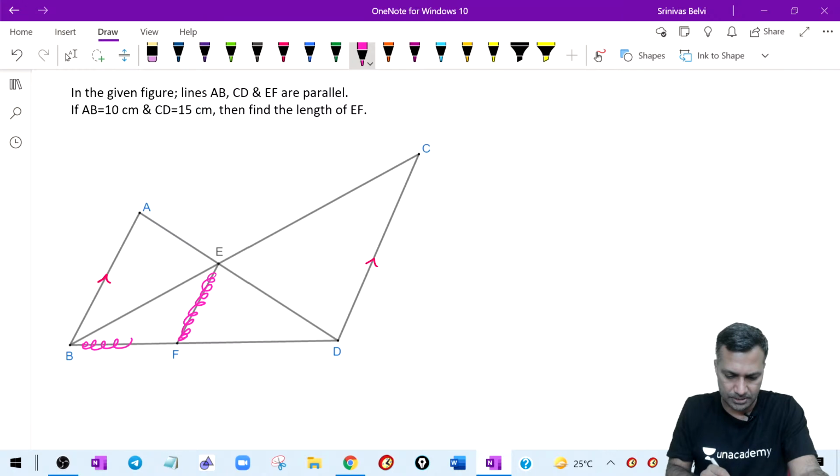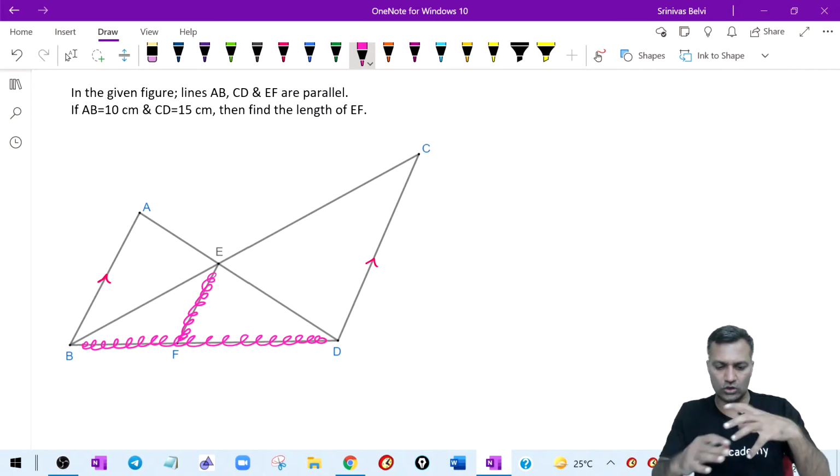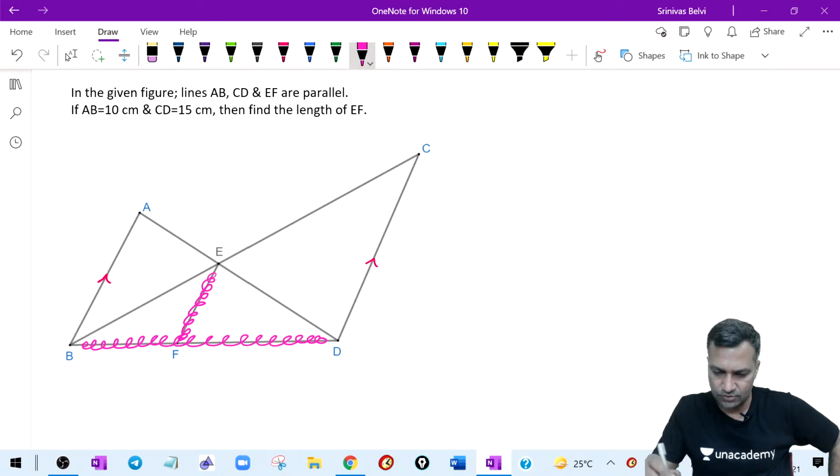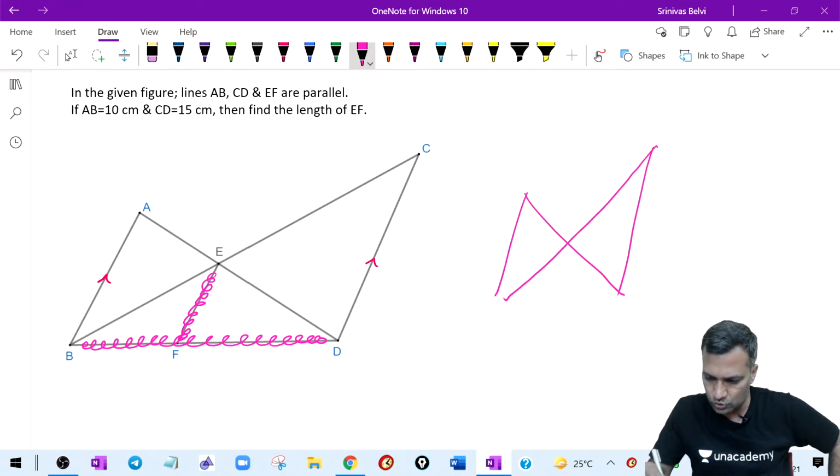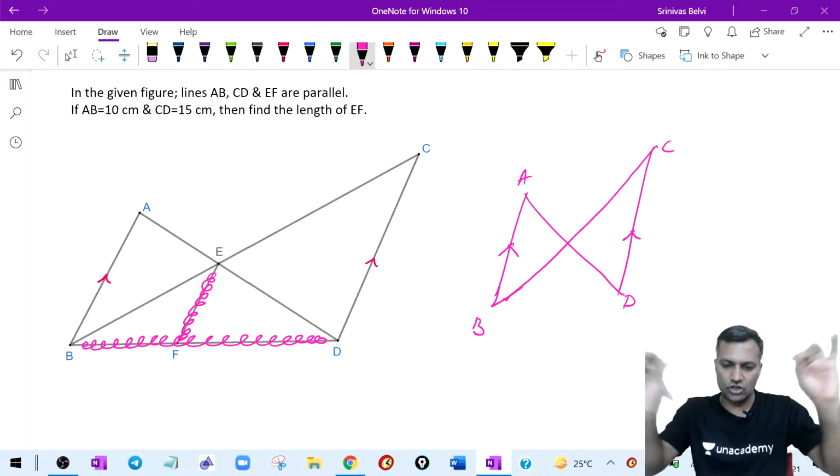Listen, guys, everybody listen. For the time being, ignore these lines. Just focus on the rest of the lines. In the sense, I just focus only on this diagram. That's it. This is all you have to see for the time being. This is A here, this is B here, this is C here, this is D here, in which these two lines are parallel. This is all I want you to see.